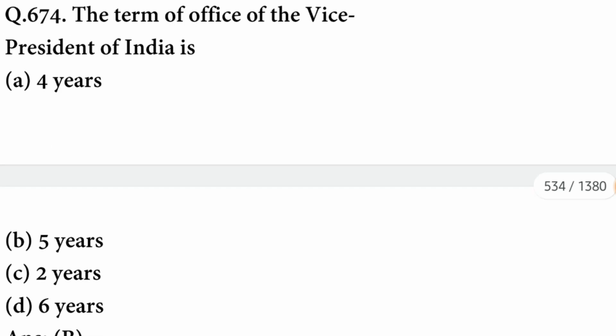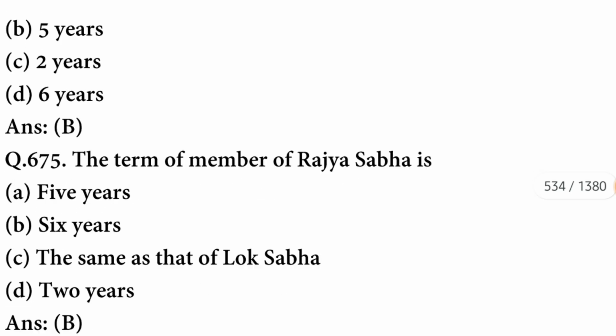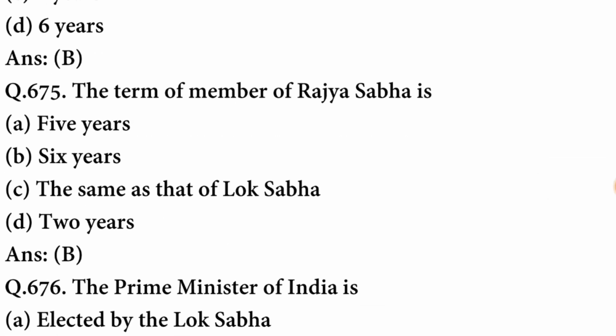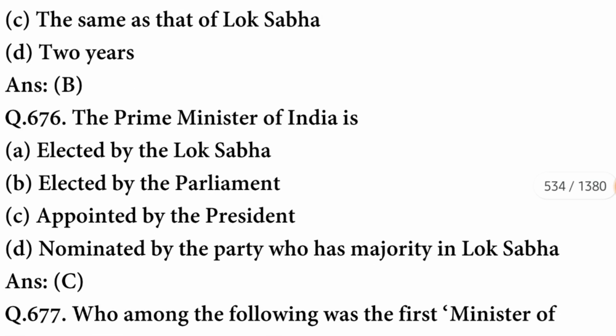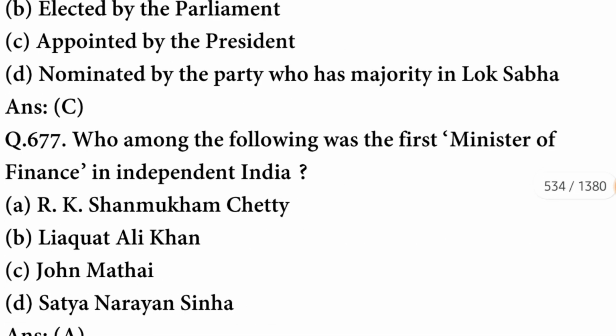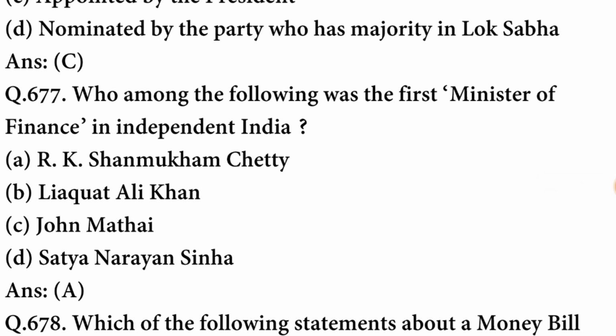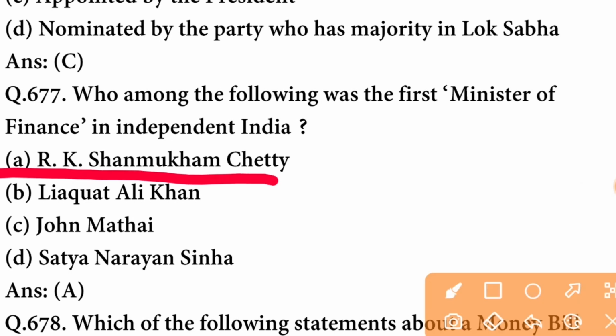The term of office of the Vice President of India is 5 years. The term of a member of Rajya Sabha is 6 years. The Prime Minister of India is appointed by the President. Who among the following was the first Minister of Finance in independent India? It was R.K. Shanmugham Chetty.